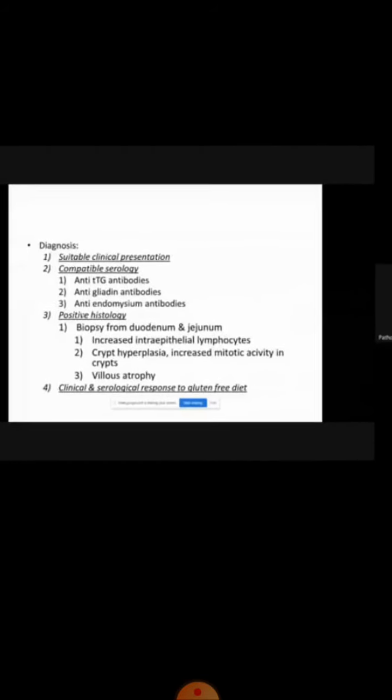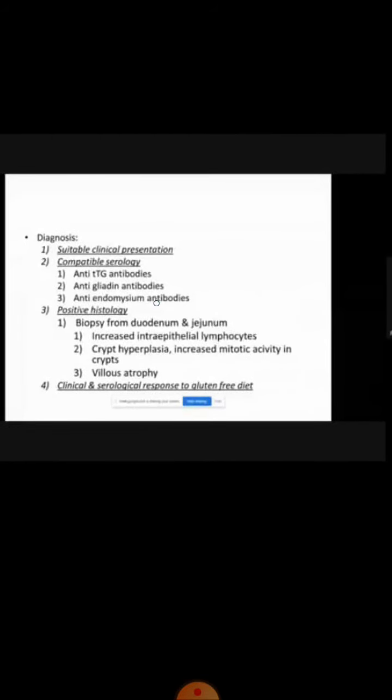Now, how can we diagnose this disease? First of all, there should be suitable clinical presentation. Some of the symptoms of celiac disease must be present in a person, in which case the diagnosis is further confirmed. Then we will perform serology, in which we have anti-tissue transglutaminase antibodies, anti-gliadin antibodies, and anti-endomysial antibodies.